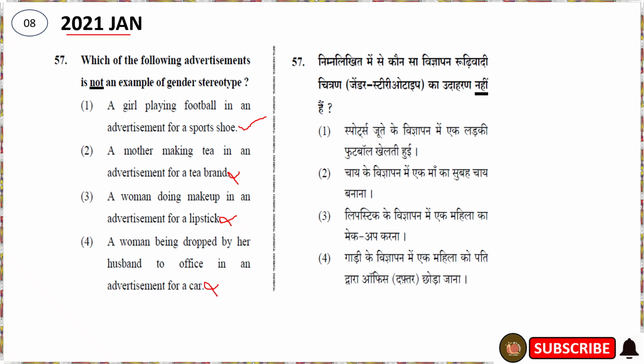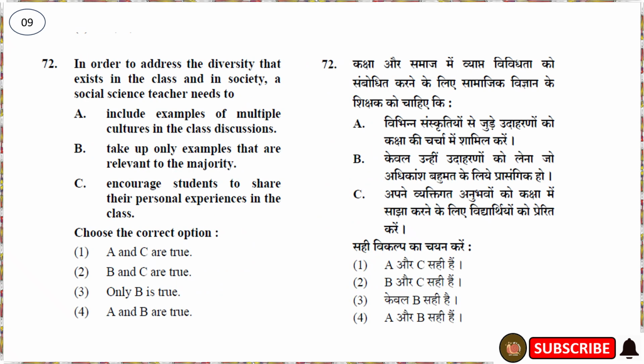So this is also not an option for this question. So the correct option is a girl playing football in an advertisement for a sports shoe. So the first one is the correct option. So the ninth question was also asked in 2021 January.